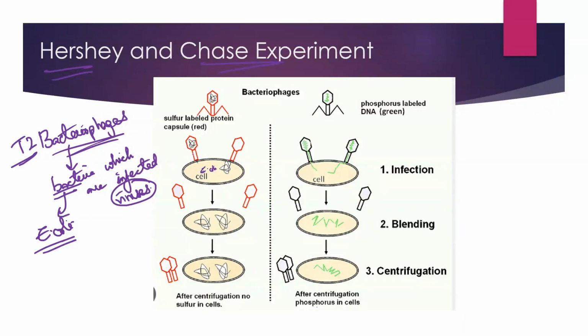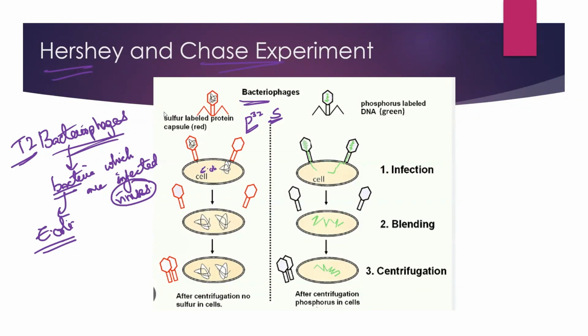Now, what they have done is they have grown a few bacteriophages in a petri plate containing medium with radio labeled phosphorus 32, and a few bacteriophages they have radio labeled with sulfur.